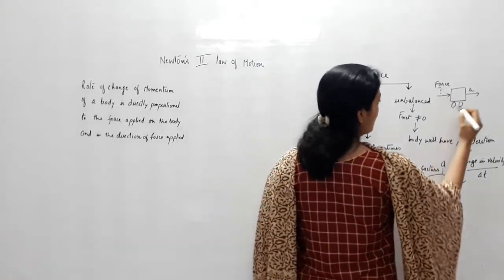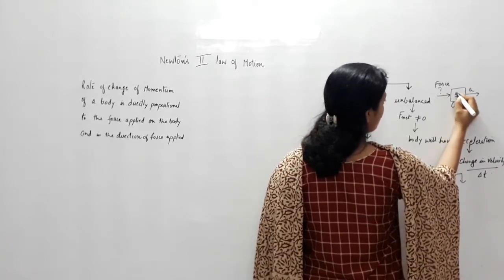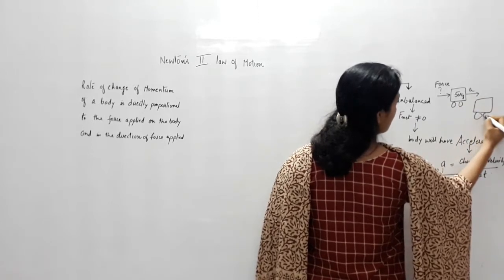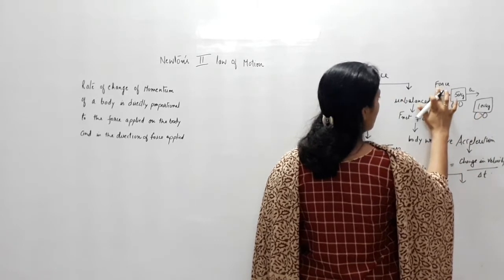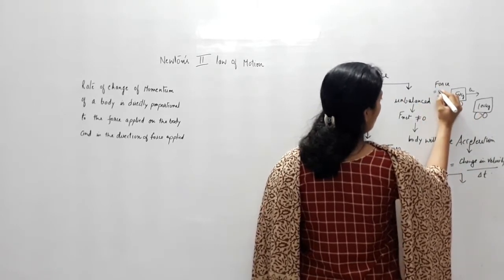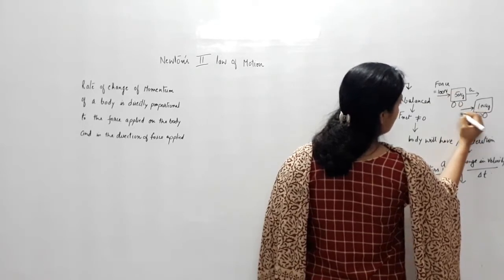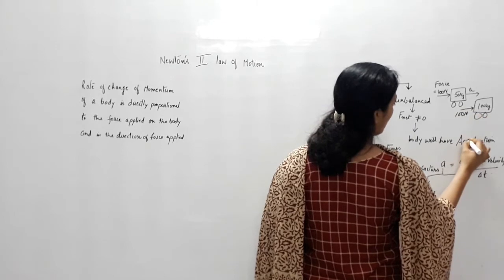Second factor: suppose I have two carts, one of mass 50 kg and the other of mass 100 kg, and I am applying the same force of 100 newtons on both the carts.